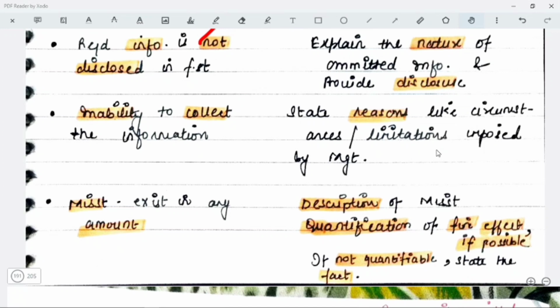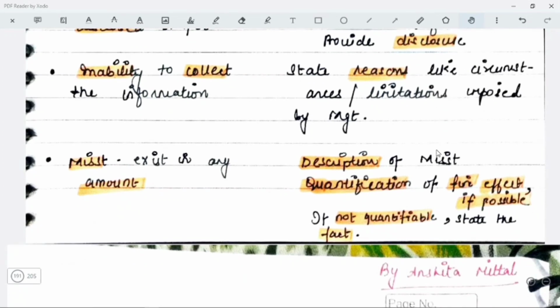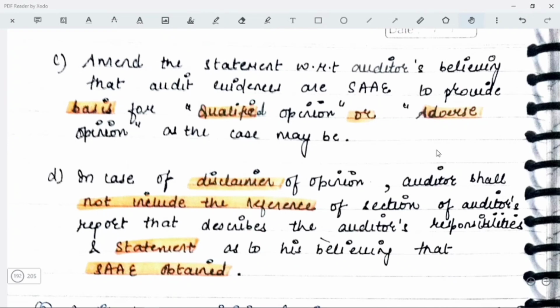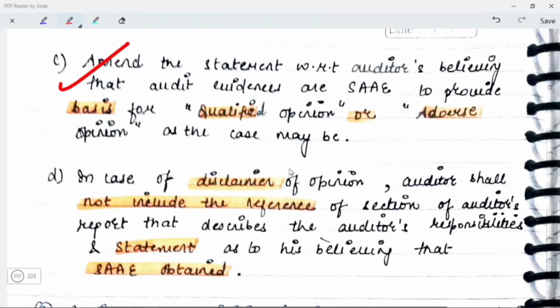That is, you are going to quantify the financial effect if it is possible for you to quantify it, and if it is not quantifiable, then you will have to state the fact. Amend the statement with respect to auditors believing that the audit evidences are sufficient and appropriate audit evidences to provide basis for qualified opinion or adverse opinion as the case may be. यहाँ पर disclaimer of opinion क्यों नहीं लिखा? Because वहाँ पर आपको sufficient and appropriate audit evidences मिलते ही कहाँ हैं? तो कैसे लिख सकते हैं? So यहाँ पर सिर्फ और सिर्फ qualified opinion और adverse opinion इसीलिए word लिखा हुआ है.